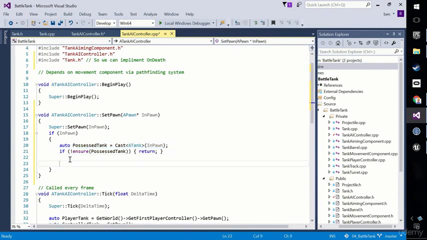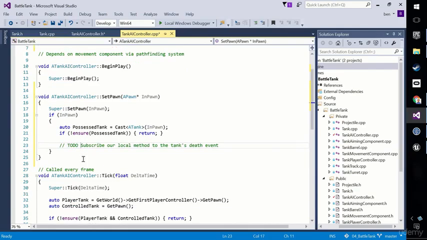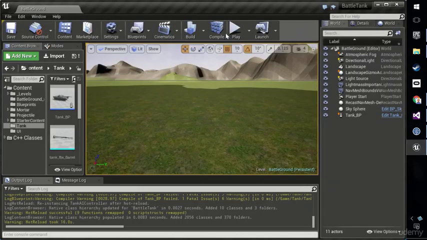And then it's where we're going to subscribe our local method, which we haven't written yet, to the tank's death event. And you're going to do that. So I'll put a to-do. All right, so this is where you do it. As I say, it wouldn't be very fair for me to expect you to work that out.